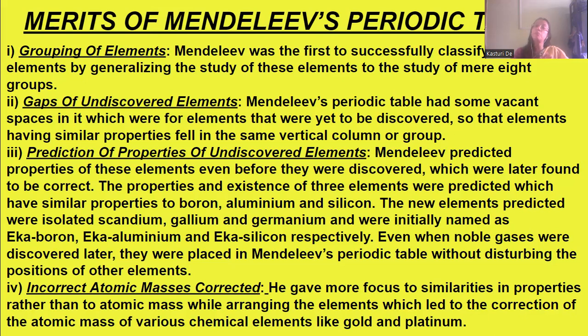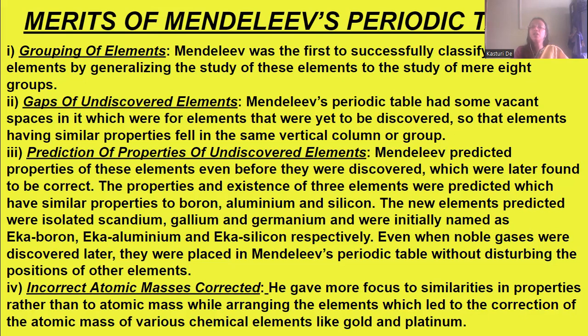Mendeleev predicted the properties of these elements even before they were discovered, which were later found to be correct. The properties and existence of 3 elements were predicted, similar to boron, aluminium, and silicon. The new elements predicted were later isolated as scandium, gallium, and germanium.